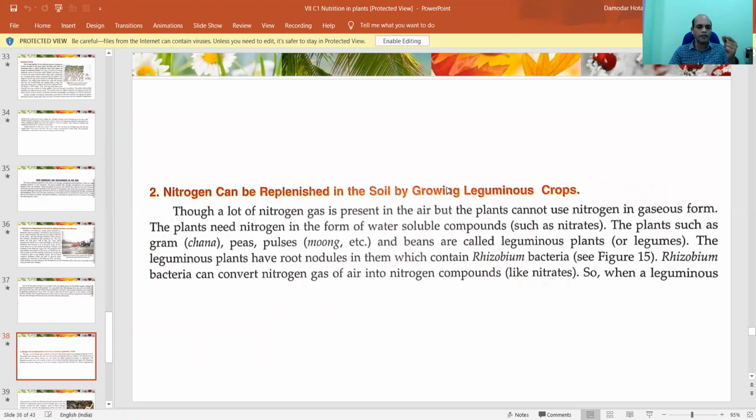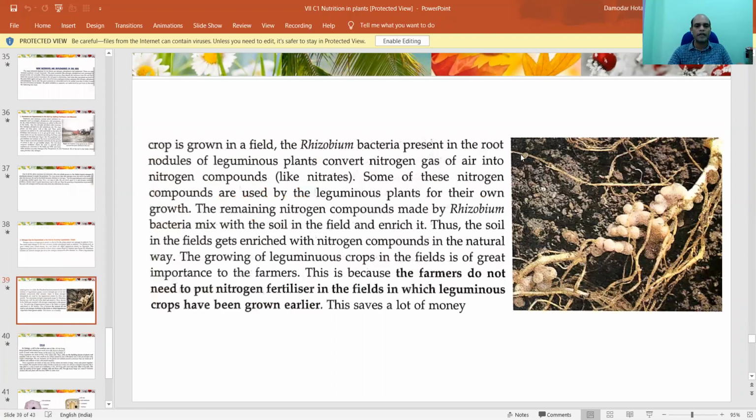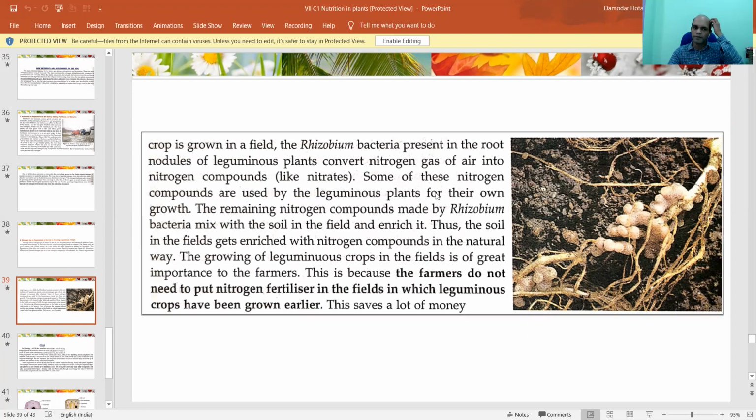Chana, I think you might have heard about chana, moong, okay, peas, which is called matar, pulses like moong, and chana, gram or chana. These things, what happens if we do agriculture and put these plants in soil? You see the picture. The name of the bacteria is rhizobium. There is a bacteria known as rhizobium. It is present in the root of these plants.